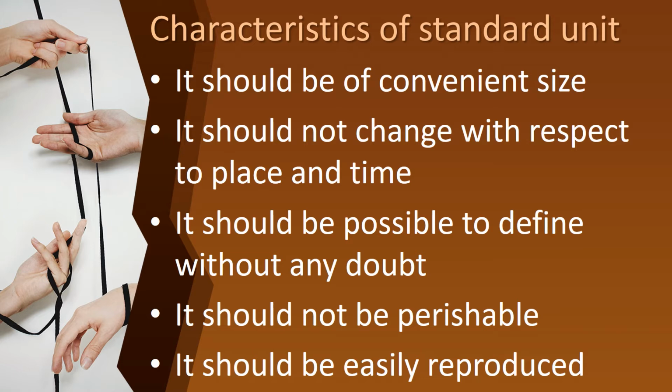And then it should not be perishable. The standard unit should not be perishable. And then it should be easily reproduced. Okay, children? So we'll see about the first. First of all, it should be of convenient size.